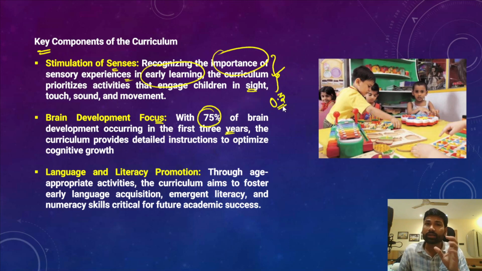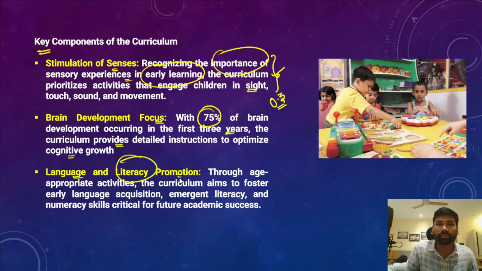3 years. Keeping this in mind, this curriculum provides detailed instructions to optimize the cognitive growth of every child who is part of these centers. And after that, language and literacy promotion activities would also be undertaken to further impart literacy and language skills among these children. Okay, so this can be done through age-appropriate activities. And the curriculum also aims to foster early language acquisition, emerging literacy, and numeracy skills critical for the future academic success